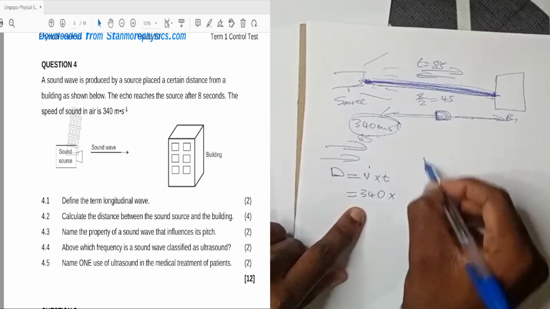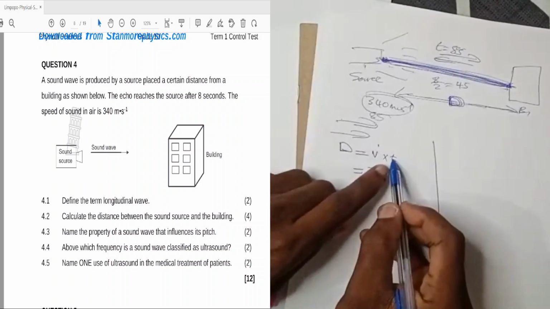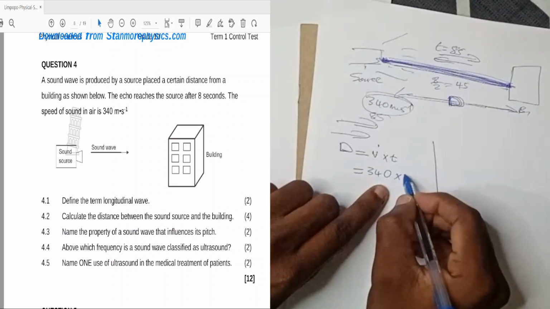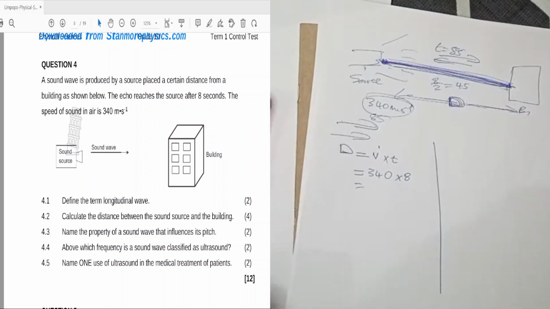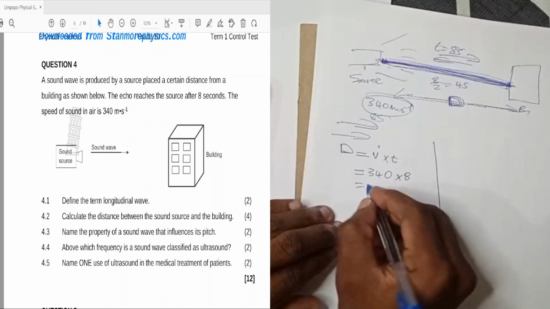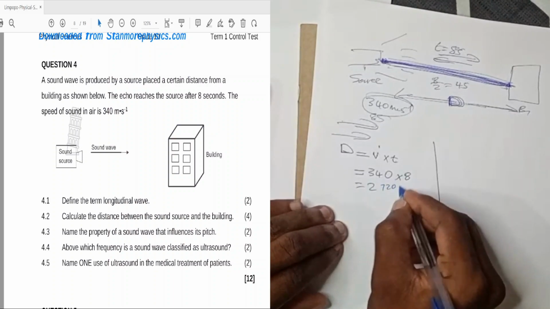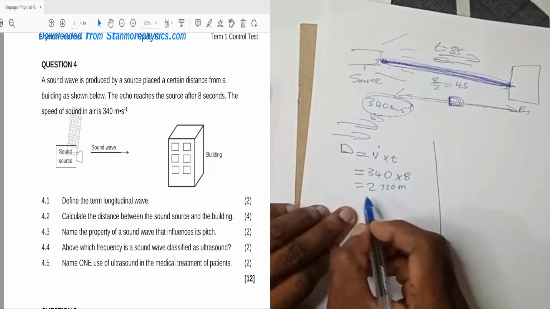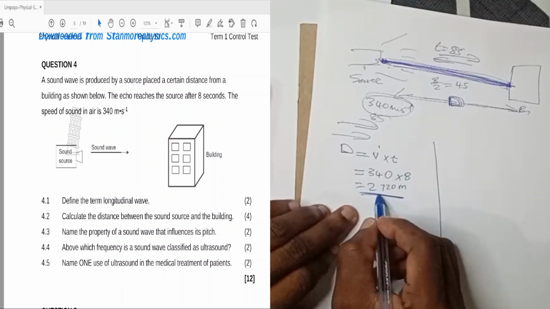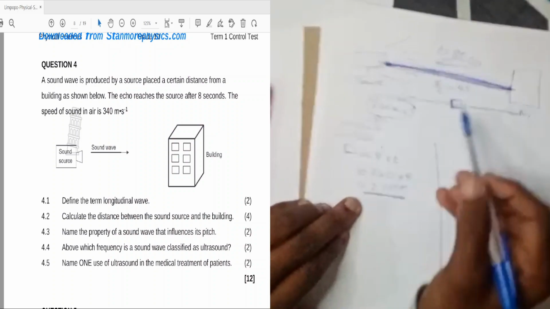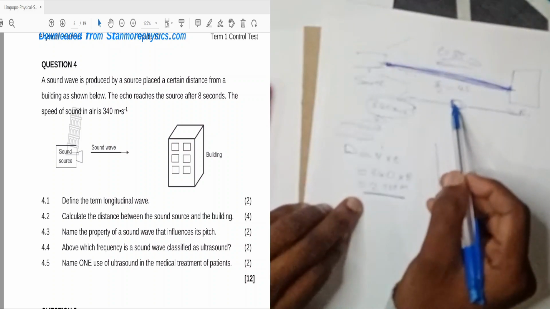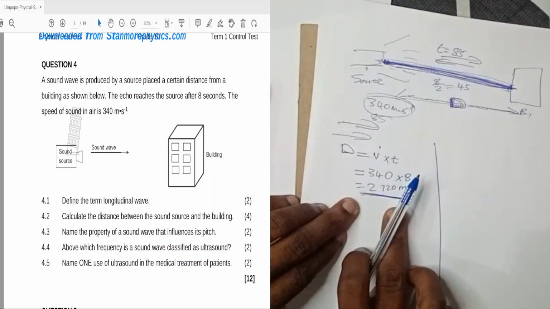There are two ways now. If here you put the time as 8 seconds, you're going to have the answer of 340 times 8, which is 2,720 meters. This answer is the distance for going and coming back. It means it is twice the distance.